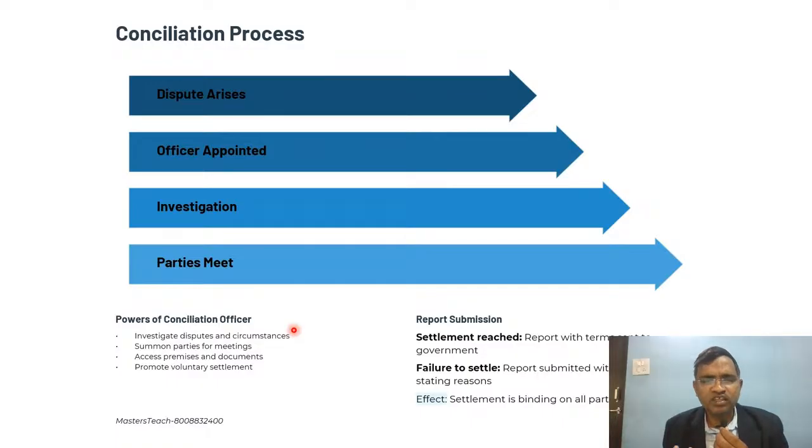He submits reports to the government. If he is unable to settle the dispute, within 14 days he has to submit a report explaining why. This is the conciliation process.